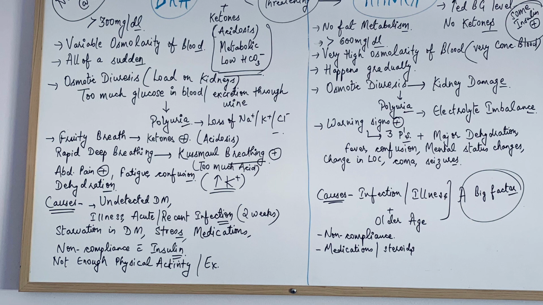Then some medications also, like steroids or thiazide diuretics, and stress levels. And also if the patient is not doing as much physical activity as required, even though he is taking the anti-diabetic medications. So the causes are these, and they are almost similar, with one minimal difference between the two, plus there is a major difference between their signs and symptoms and the acidosis. The main difference is acidosis.